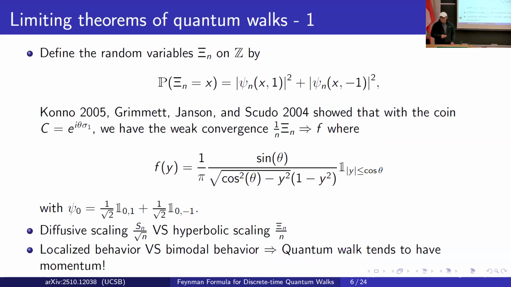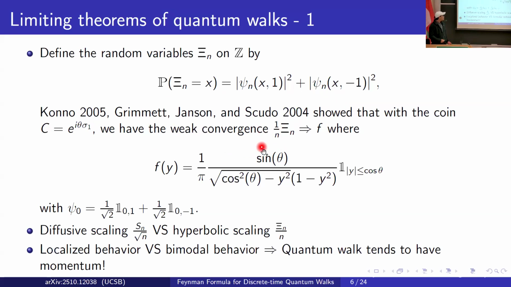So what are the existing limiting theorems of quantum walks? The first existing theorem is what we call the ballistic weak limit of quantum walk. For every time n, we can define a classical random variable on the integers by the probability mass function coming from the sum of amplitude squares of the quantum walk dynamics. Konno and Grimmett and co-authors independently found that when we scale these random variables by linear time n, we have a probabilistic weak convergence.